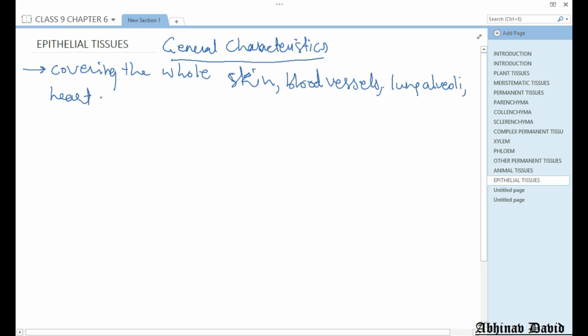So a single layer of epithelium or multiple layers of epithelium are present in almost each and every part of the body. It depends from organ to organ whether a single layer or multiple layers of epithelial cells are present. It is basically the covering tissue which covers each and every part of our body. As the cells of this tissue cover every part of the body, they are present compactly.